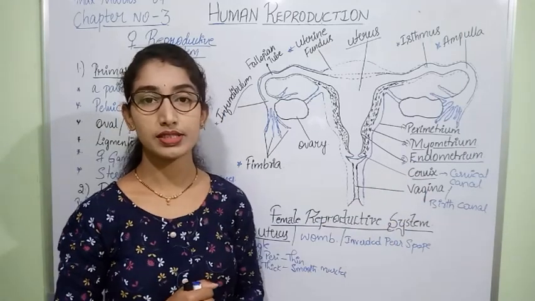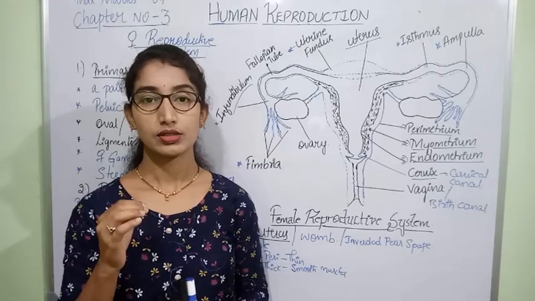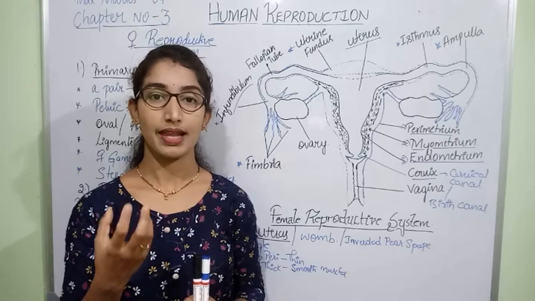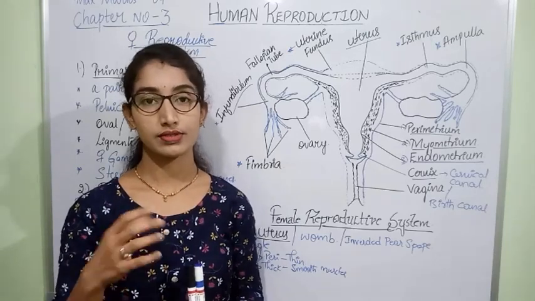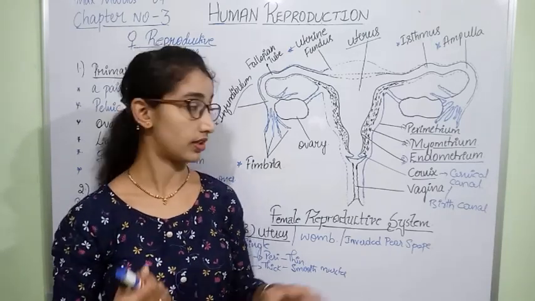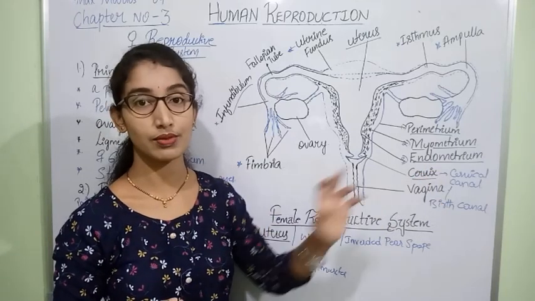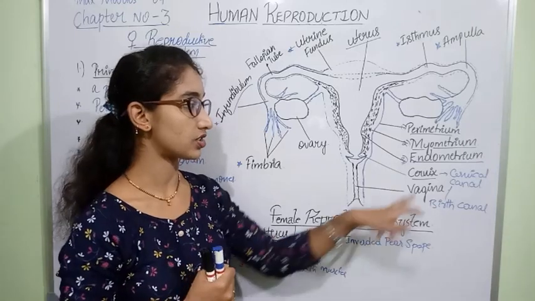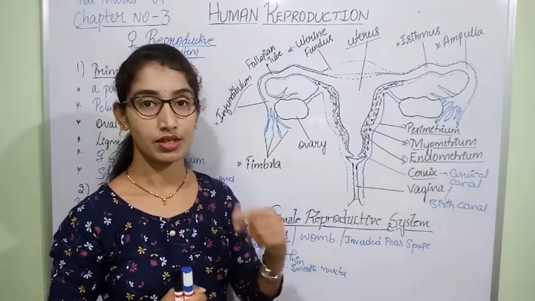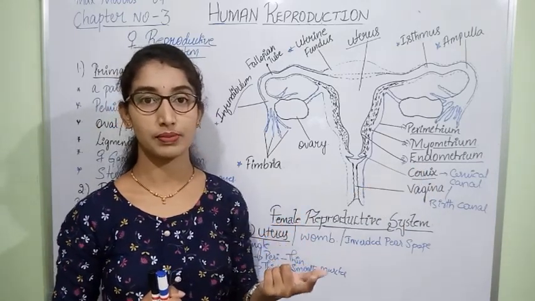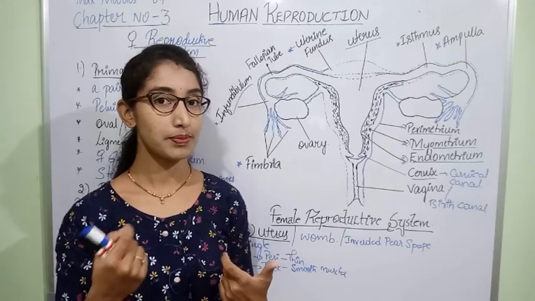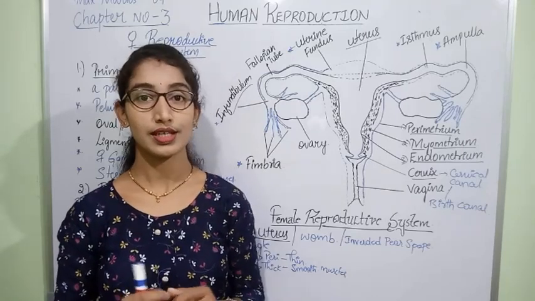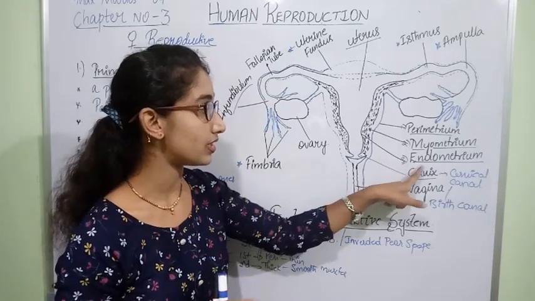The endometrium helps in the attachment of the blastocyst after implantation. After fertilization, the blastocyst that is formed is attached to the endometrium. We recalled in the previous class that implantation is nothing but the fixation or attachment of the embryo to the inner wall of the endometrium.